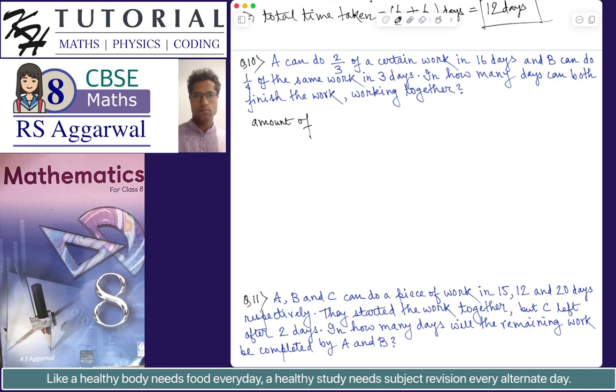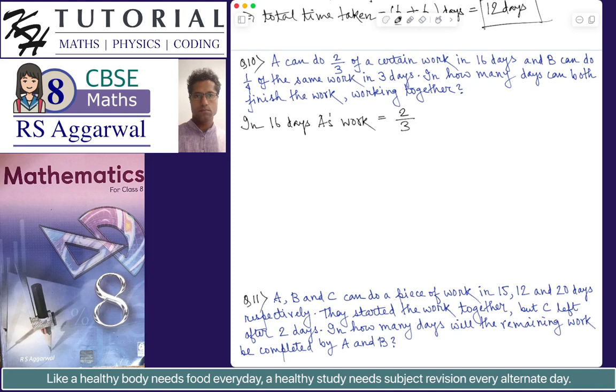So we can say in 16 days A's work is equal to 2 by 3.